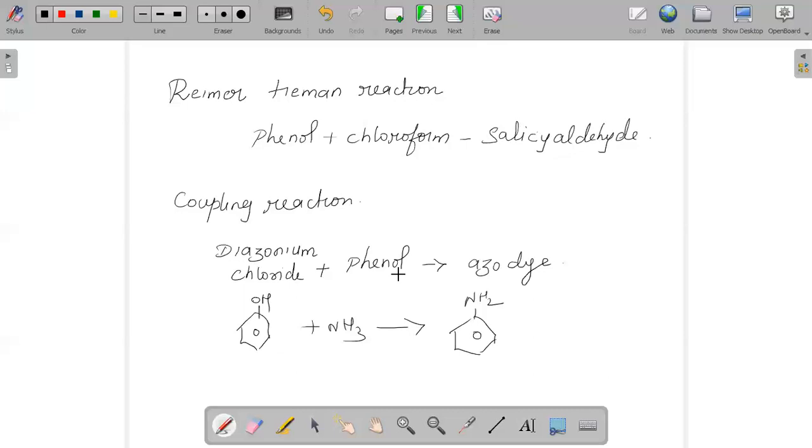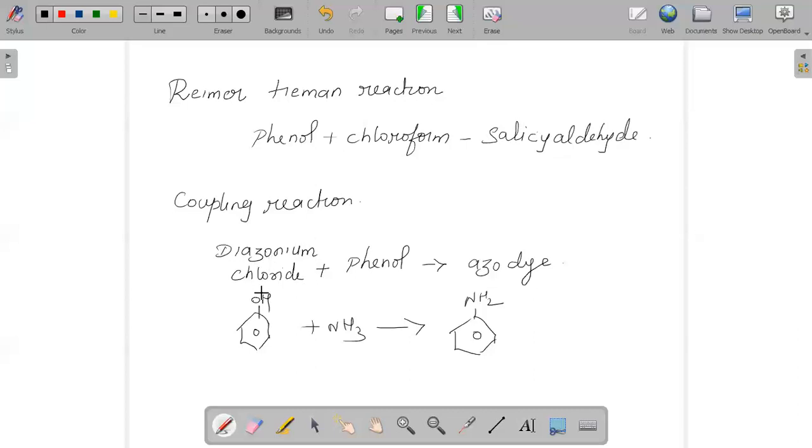And if we want to know the Reimer-Tiemann reaction, when phenol reacts with chloroform, it gives a product called salicylaldehyde. This reaction is called the Reimer-Tiemann reaction. If phenol reacts with carbon tetrachloride, that also gives a product called salicylaldehyde.